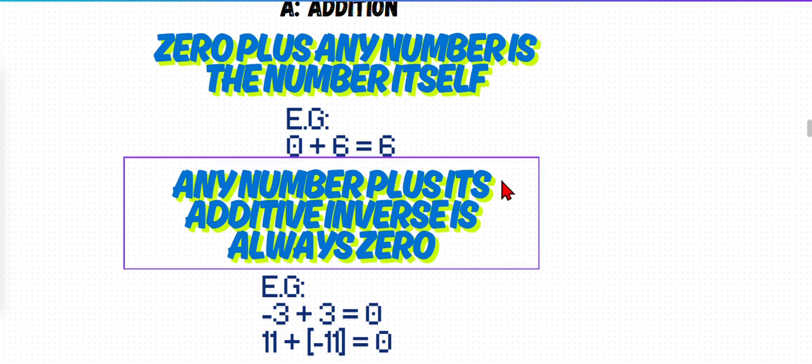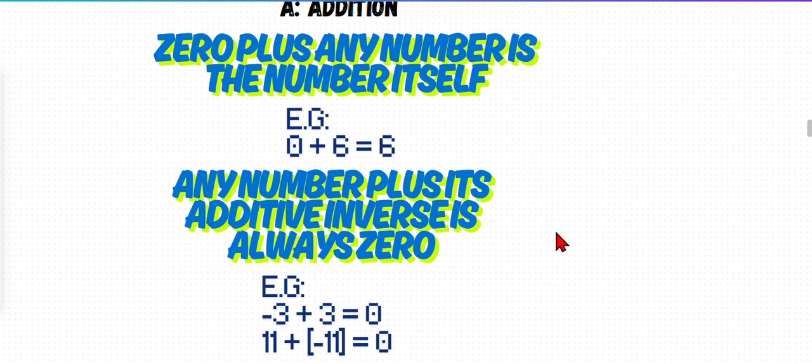Now any number plus its additive inverse is always 0. Additive inverse means opposite. As we know on the number line, 1, 2, 3 on this side and minus 1, minus 2, minus 3 on the other side.